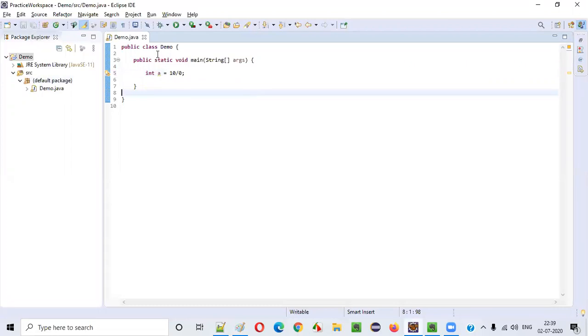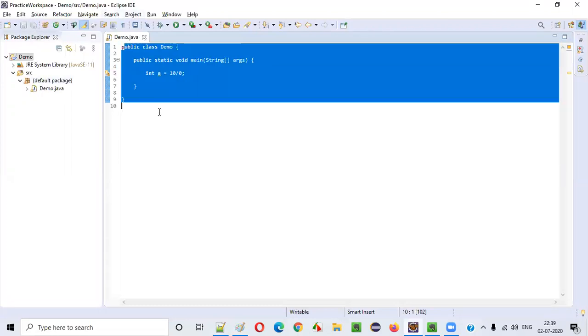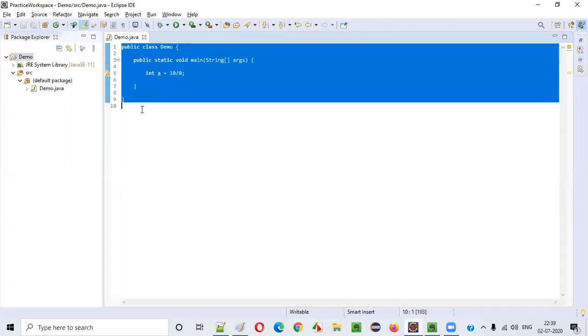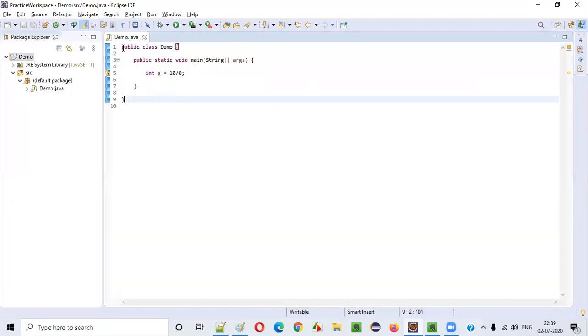But guys, in Eclipse IDE, when you write this program, compiling will be automatically done by Eclipse IDE. Once you write the program, compiling will be done automatically. And the compiler is not able to identify that there is an exception with this particular statement. Everything looks good here, right?